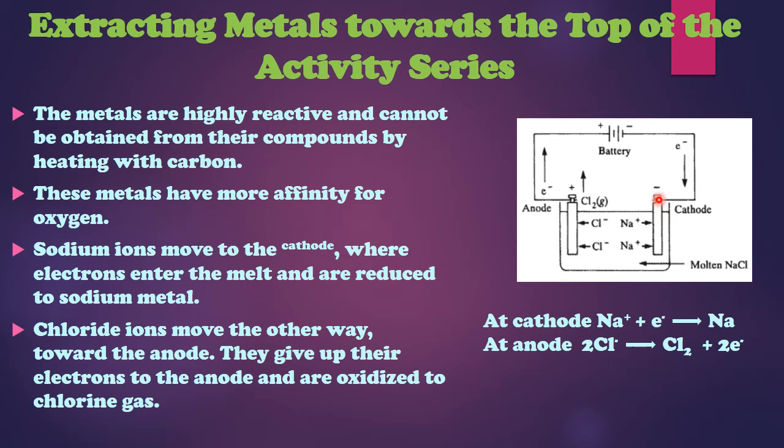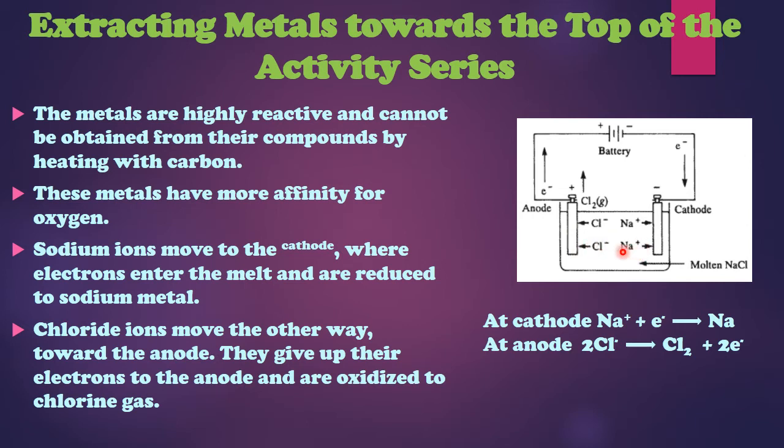It depends on which terminal of the battery it is attached to. Whichever electrode is attached to the negative terminal will behave as the negative electrode, and whichever is attached to the positive terminal will behave as the positive electrode. Got it? The positive electrode is called an anode and the negative electrode is called a cathode. Now look at the ions. Sodium has a positive charge, so it is attracted towards the cathode, whereas chlorine is negatively charged, so automatically it gets attracted towards the positive electrode.